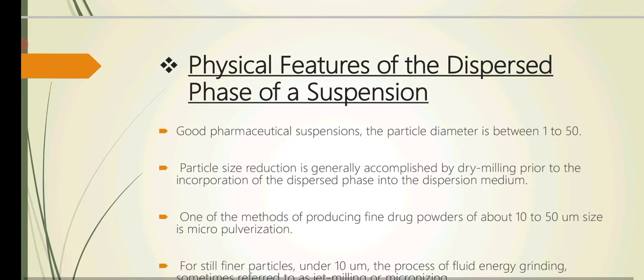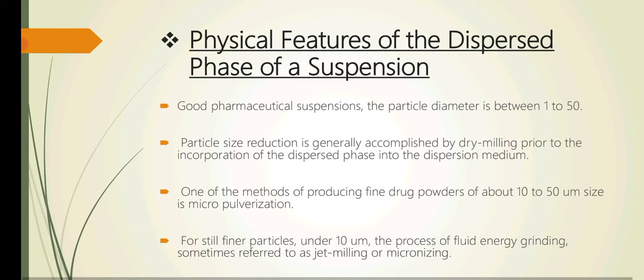And the physical features of the dispersed phase of suspensions are these are good pharmaceutical suspensions. The particle diameter is between 1 to 50 micron. Particle size reduction is generally accomplished by dry milling prior to the incorporation of the dispersed phase in the dispersion medium. One of the methods of producing fine drug powder of about 10 to 15 micron size is micropulverization. This is the name of the method by which the particle size are reduced. And even if we want more finer particles under 10 micrometer, the process of fluid energy grinding is used, which is also termed as jet milling or micronization.